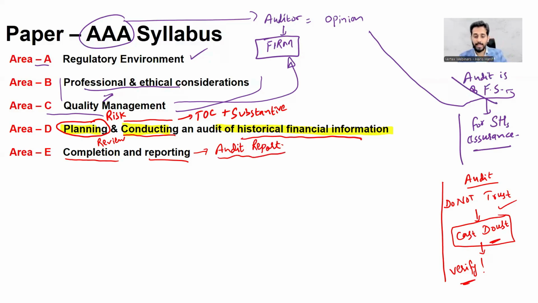Now, you already know about the audit cycle from your paper AA, that when the auditor finishes with the substantive procedures, the auditor has to conduct the review phase. That means you are reviewing all the evidence obtained, you are reviewing all the working papers, and then you will be expressing the audit opinion in the audit report.